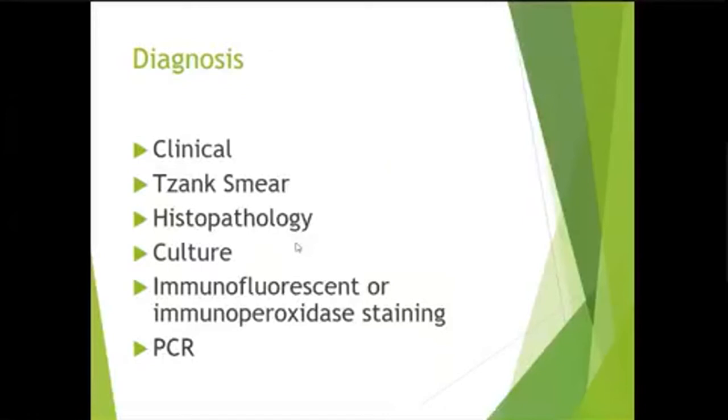The diagnosis of chickenpox is mostly clinical, based on history and clinical examination. Then we can perform a Tzanck smear. In a Tzanck smear, we remove the roof of the blister or vesicle and then take scrapings from the floor of the vesicle, make a smear, stain it with Giemsa and look under the microscope, and there will be formation of giant cells.